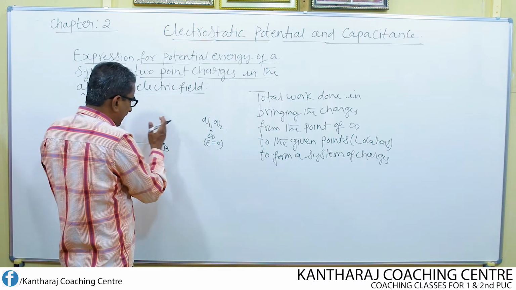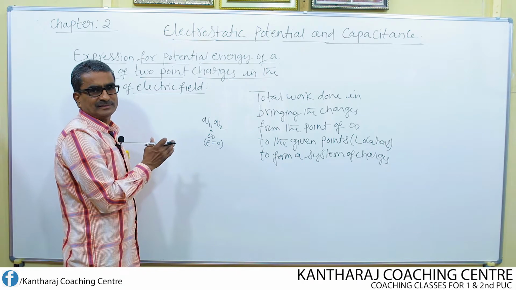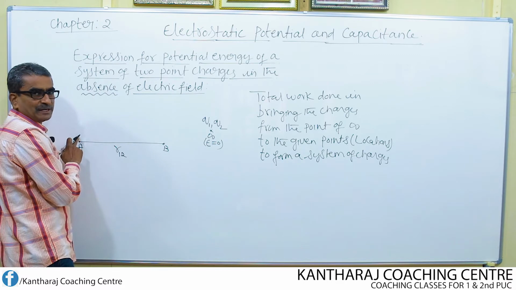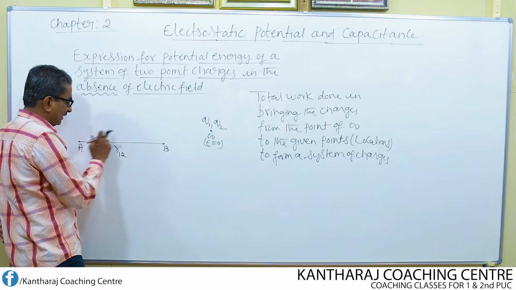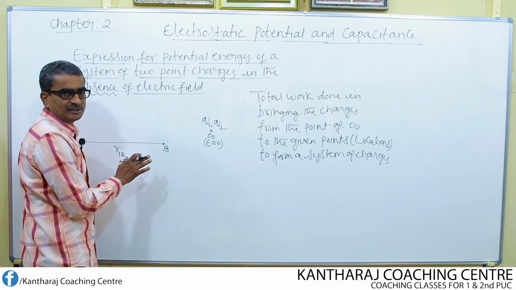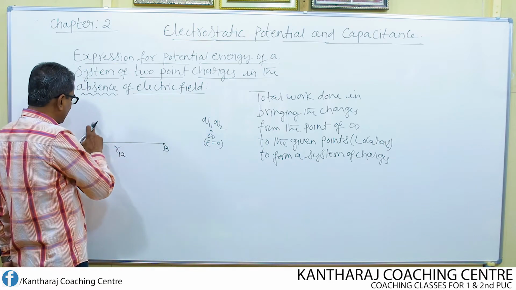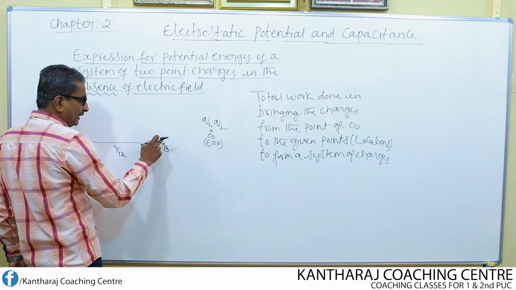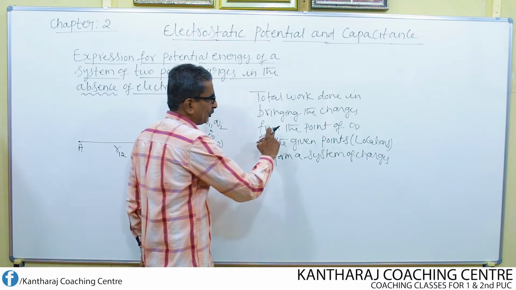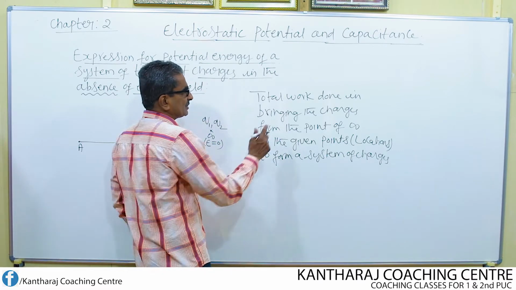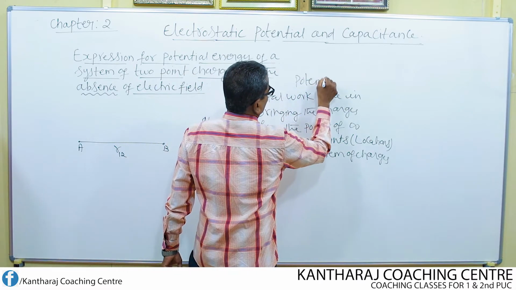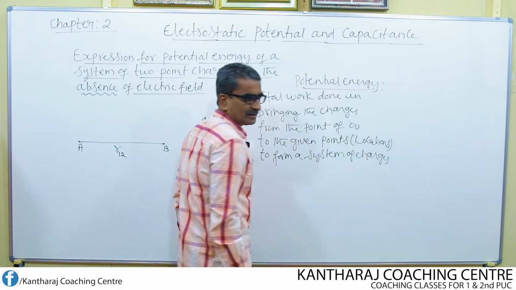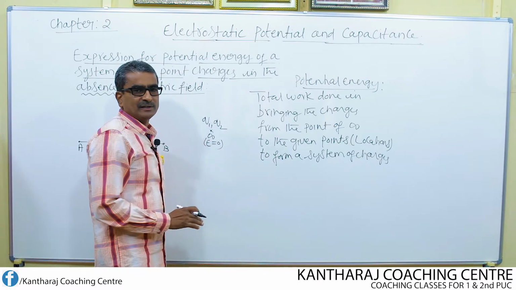Then finally, we add the total work done in bringing the charges from infinity to the respective points, A and B. The total work done in bringing Q1 from infinity to A and Q2 from infinity to B is nothing but the potential energy of the system of charges. So that's the definition.